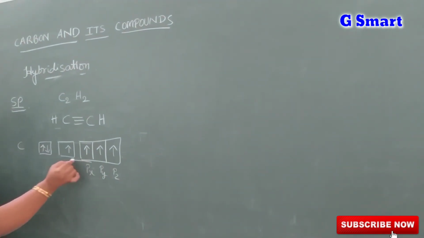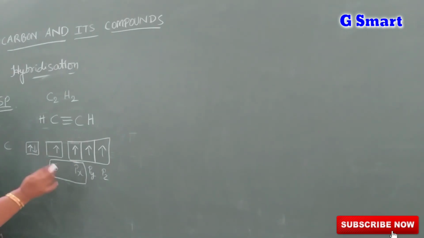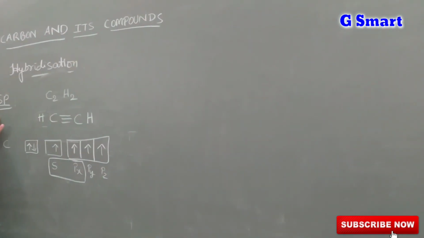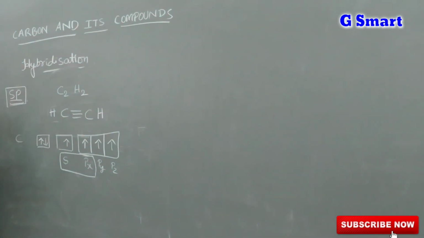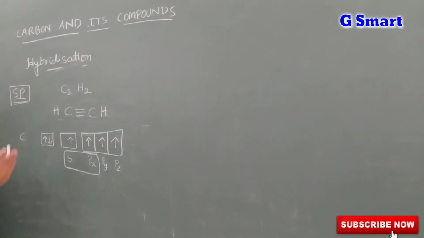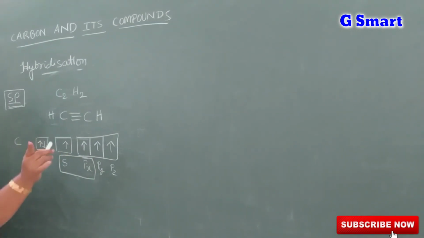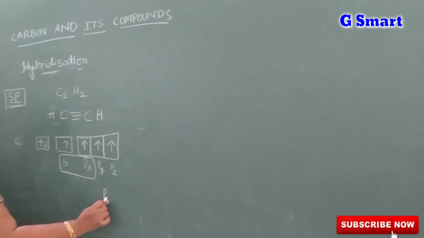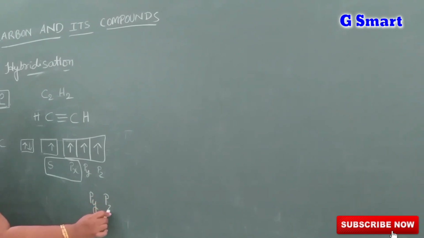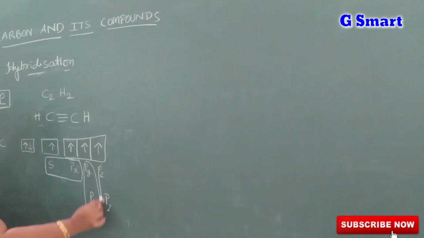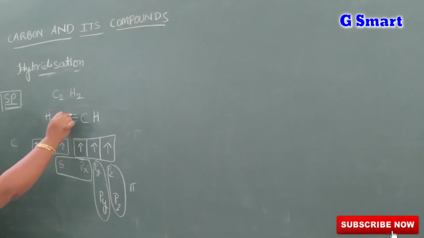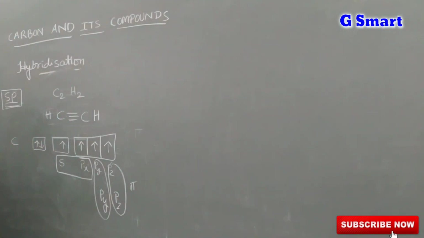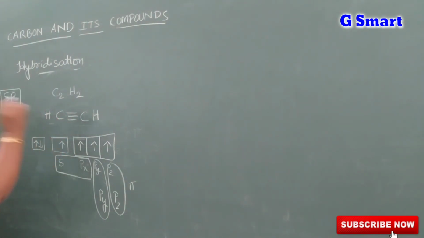Here only the 1s and 1p orbitals undergo hybridization. So 1s and 1p, that's why it is called sp hybridization. The remaining py and pz in one carbon, and py and pz in the other carbon, will form pi bonds. So one is a sigma bond and the other two are pi bonds. Totally 3 bonds are forming between carbon and carbon.